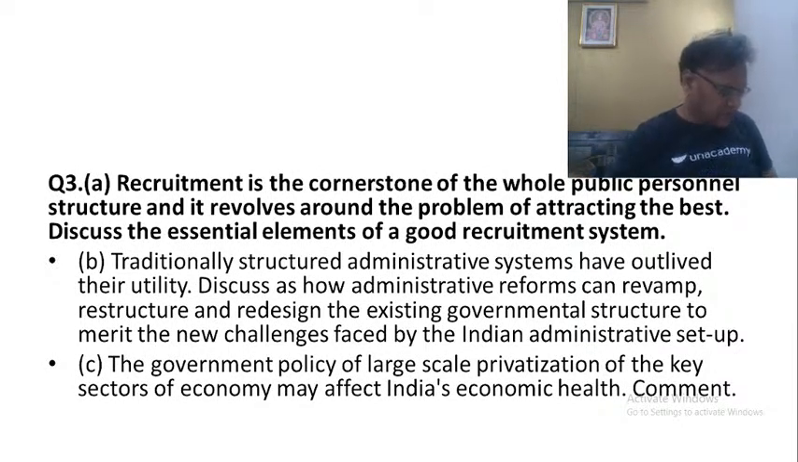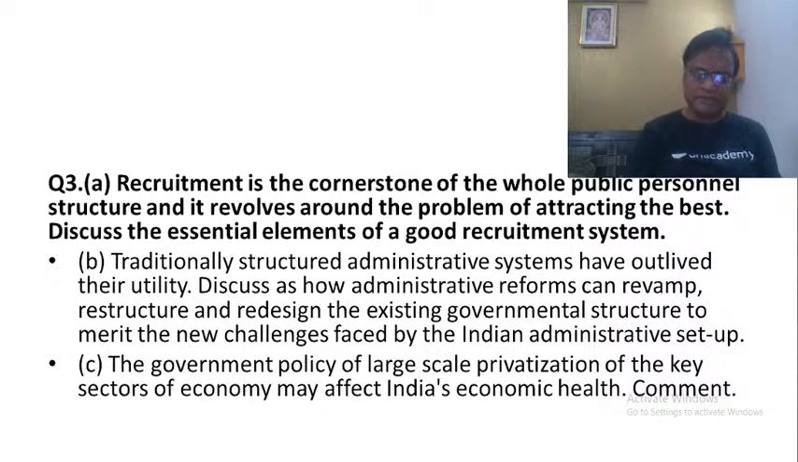Why? Because it is believed that the government is looking at privatization only from one perspective, that is a revenue perspective. In the process, the government has ignored the sociological and other consequences of this privatization. That is what the critics have said. For example, the government has spoken about this asset monetization policy, the national monetization policy.